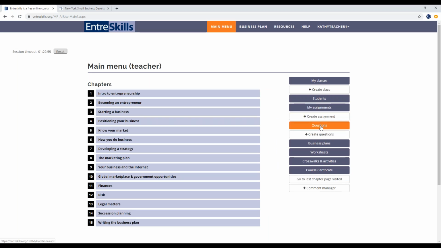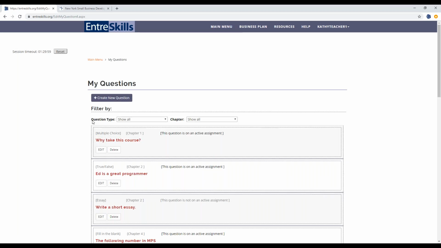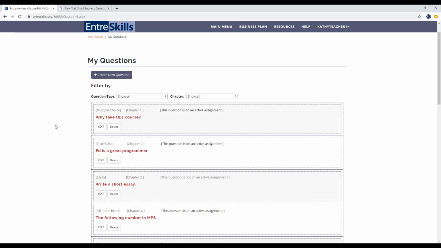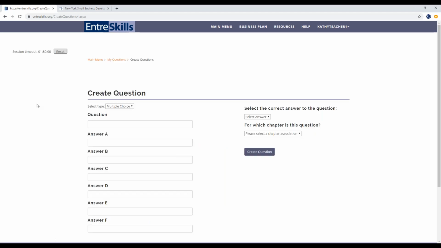And here's the question bank. This will be, again, if you have a new account, you won't see anything here unless you've created questions. And to create a question, you just click Create New Question. You select which type of question it is, and then you would type in your question. And if it's multiple choice or true false, you would put the answers in. And then you would select a chapter association and click Create Question. And it'll show up in your list of questions.